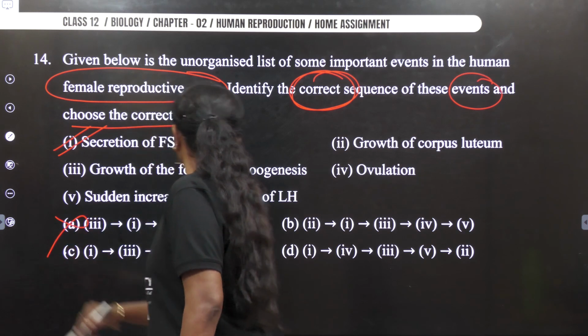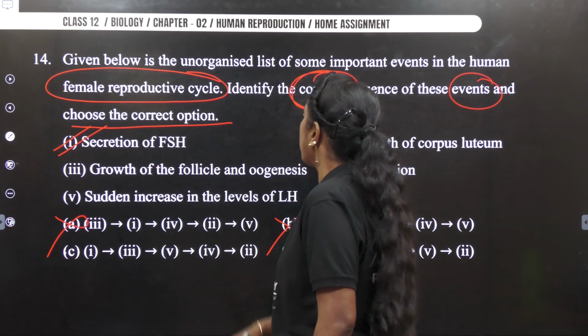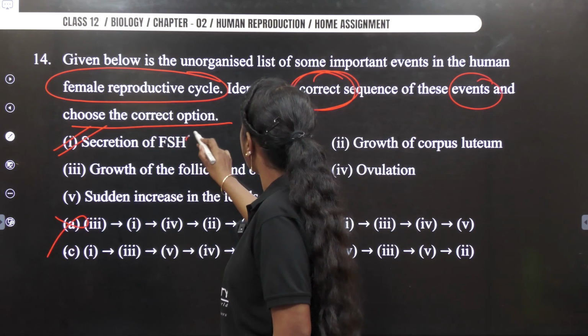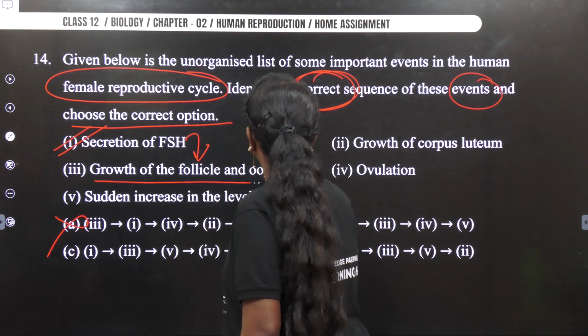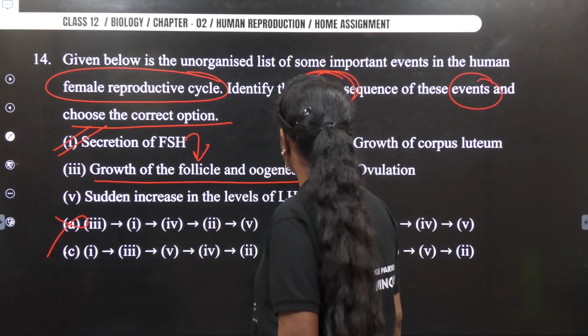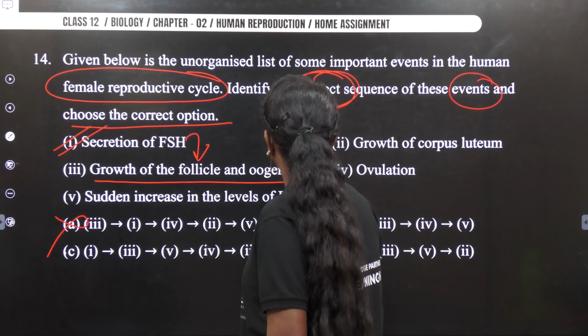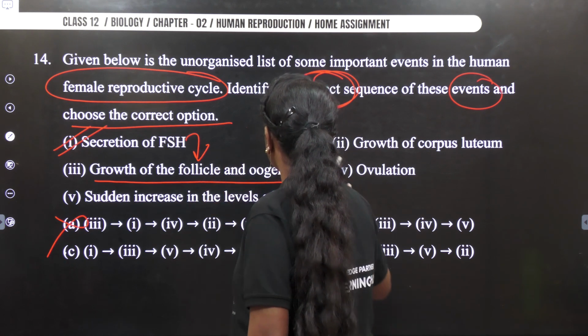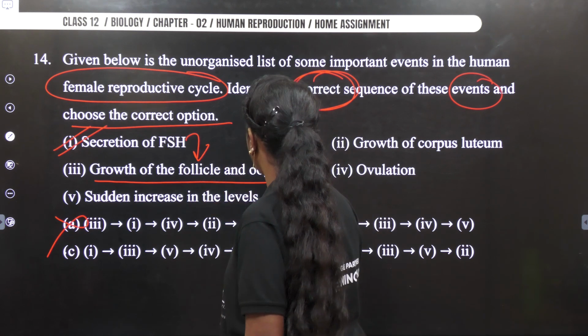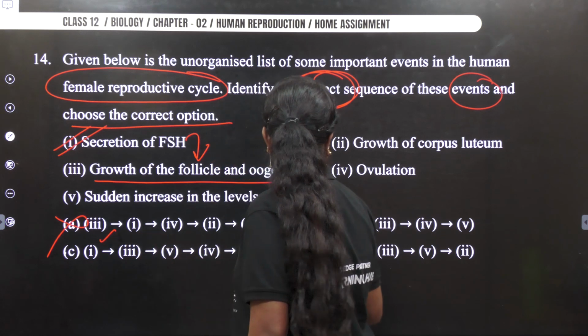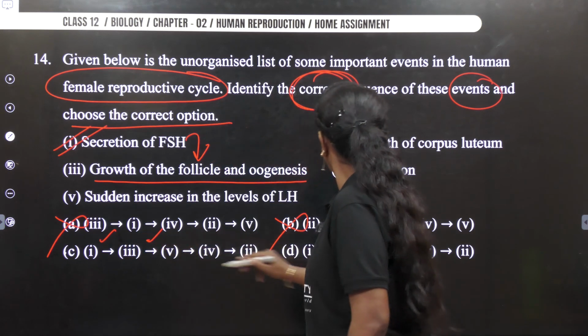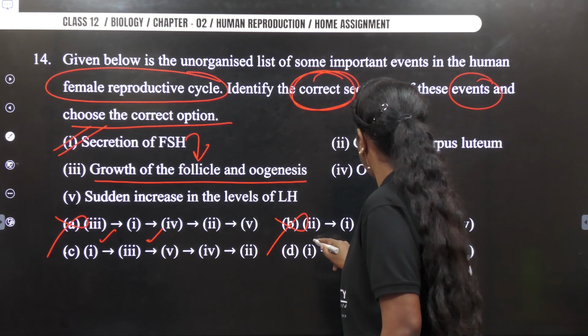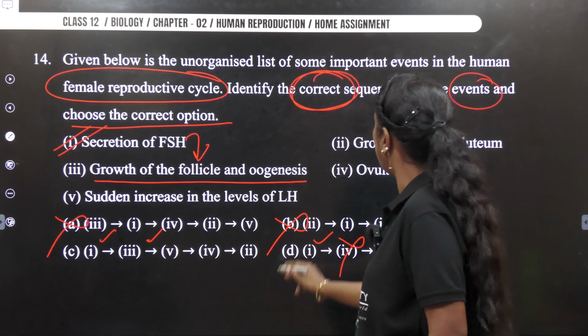So I will remove A. I will remove B also. If FSH occurs, I can say growth of the follicle and oogenesis took place. Okay, so if growth of follicle and oogenesis took place, it should be 3. So this is correct. 3 is correct here. This is correct. 3 is wrong. So D is also wrong.